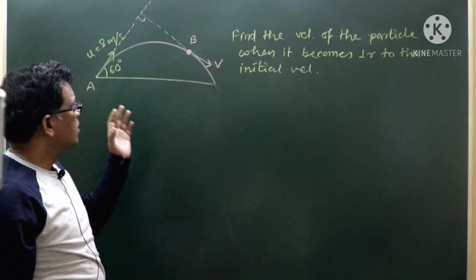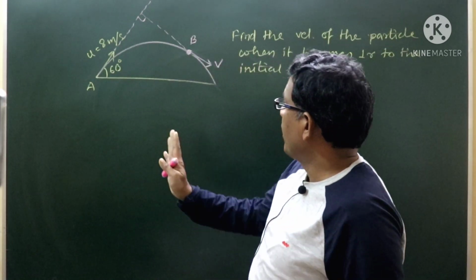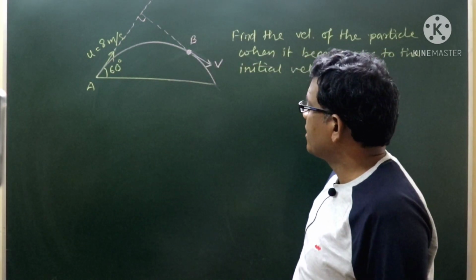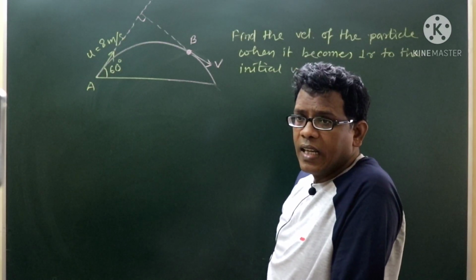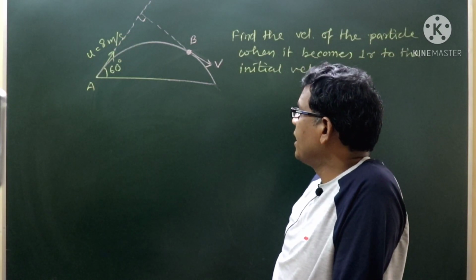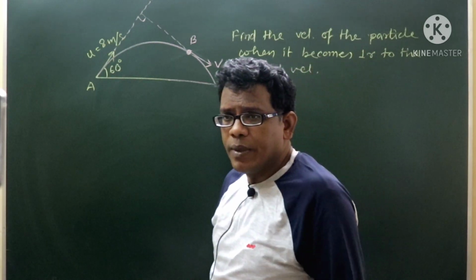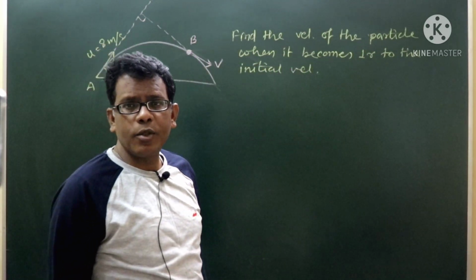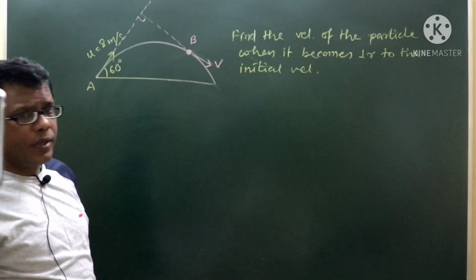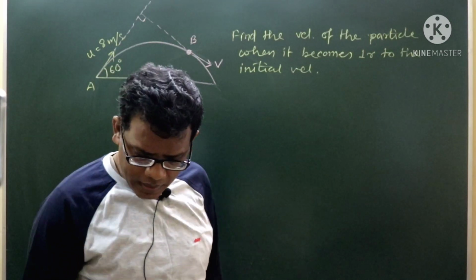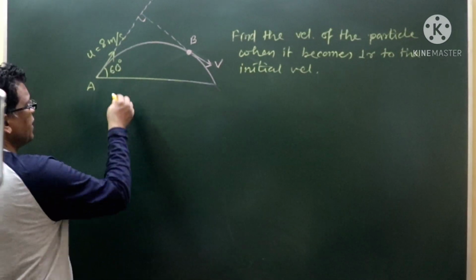তার মানে এটাই তো, if a particle has been thrown from the initial point A with velocity 8 meter per second making an angle 60 degree with horizontal, then at another point at descending position, during the descending motion at B, the velocity direction becomes perpendicular with respect to the initial velocity. So তাহলে বলো what will be this velocity value and after what time we can find this thing to be happening.